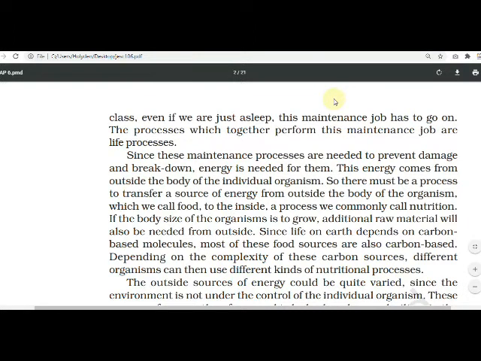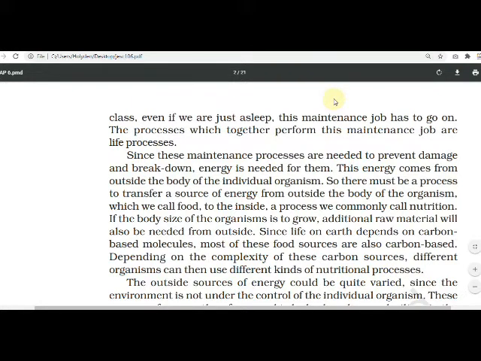A process we commonly call nutrition. By taking food we get energy, everyone knows. And this is known as nutrition. So, nutrients are required for the body to run the processes. If the body size of the organism is to grow, additional raw material will also be needed from outside.